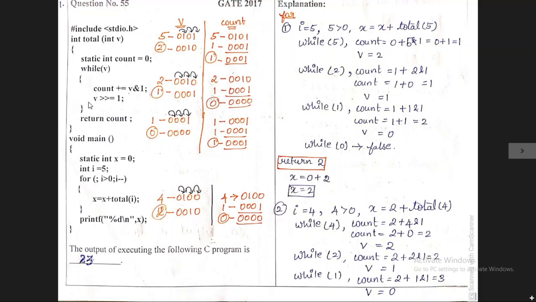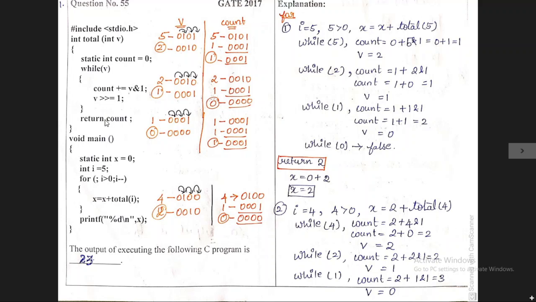Finally, after completing the while loop, the cursor is moved outside the while loop. After completing the while loop, the next statement is return count. Finally count holds the value 2, so it returns the value 2 back to the calling function.